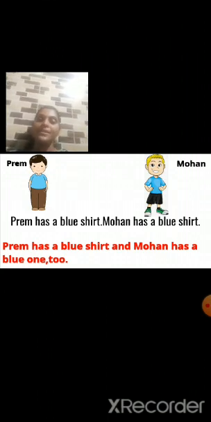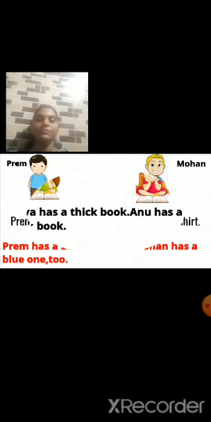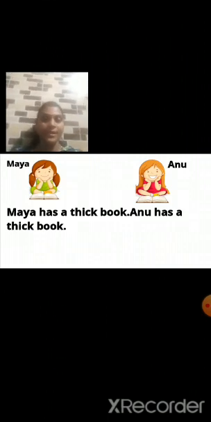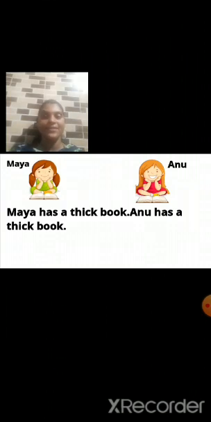Now let's see the second sentence. Maya has a thick book. Anu has a thick book. Now both the girls have a thick book. So we have to join these two separate sentences. So how will we join? Let's see.